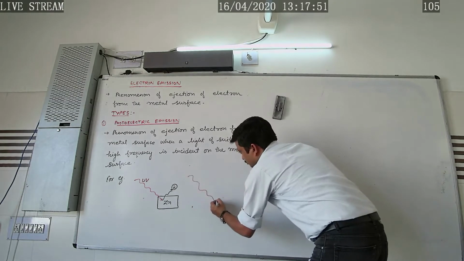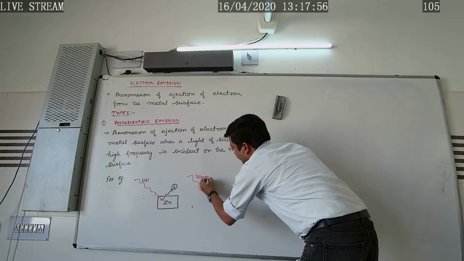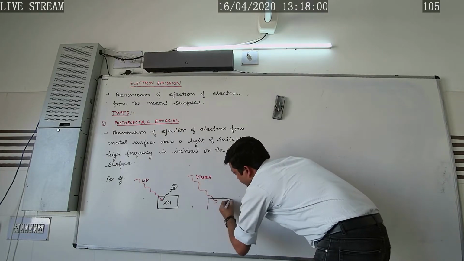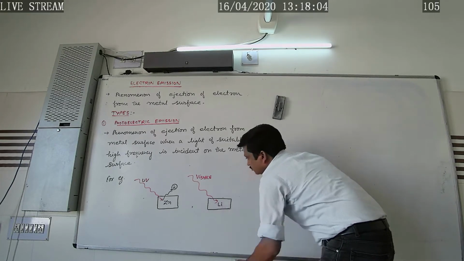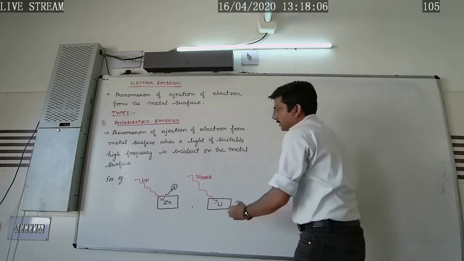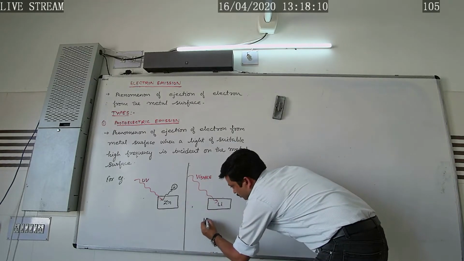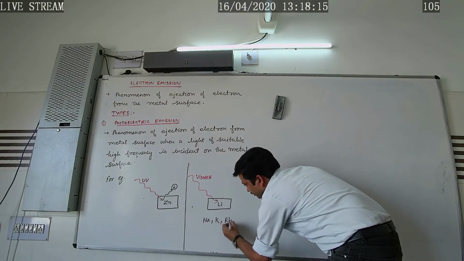For example, suppose visible radiations or visible rays are made incident on the alkali metals like lithium, sodium, rubidium, cesium.